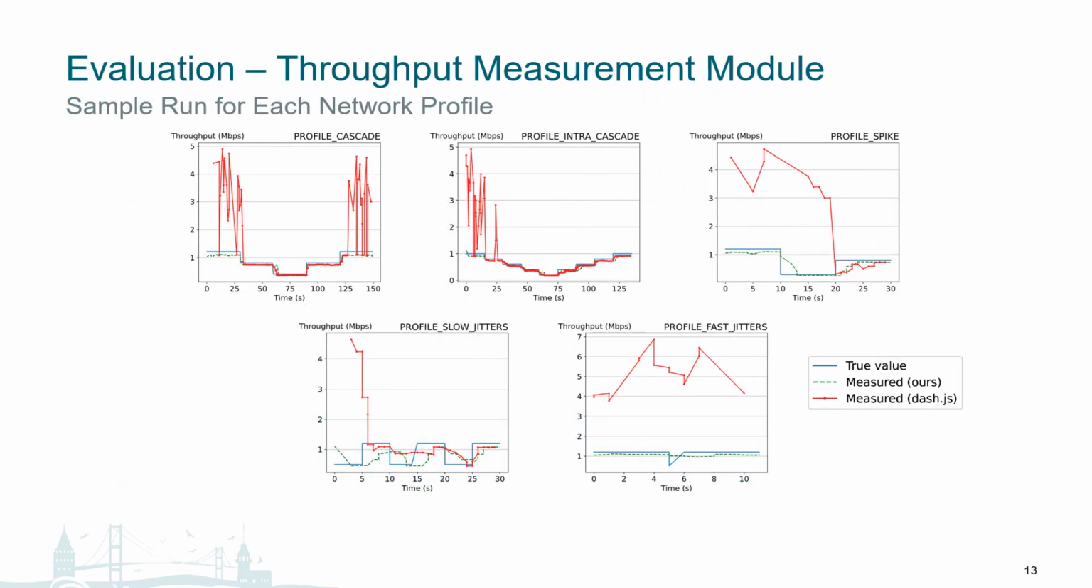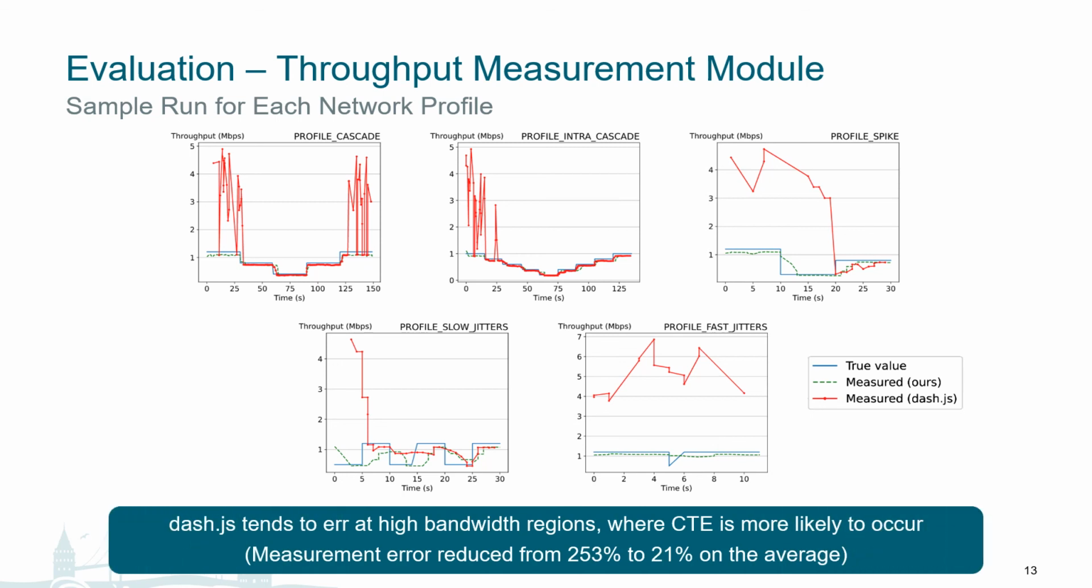To answer the second question, we also collected the throughput measurement made by our implementation and the Dash.js default implementation and compared them against the true bandwidth values as provided to the network simulation tool. This figure on the slide plots the measurements across one sample run for each network profile. We can see that the Dash.js implementation tends to err in the high bandwidth region, where chunked transfer encoding enabled transfers are more likely to occur. This follows our earlier discussion on how CTE, or chunked transfer encoding, may cause issues in existing throughput measurement methods.